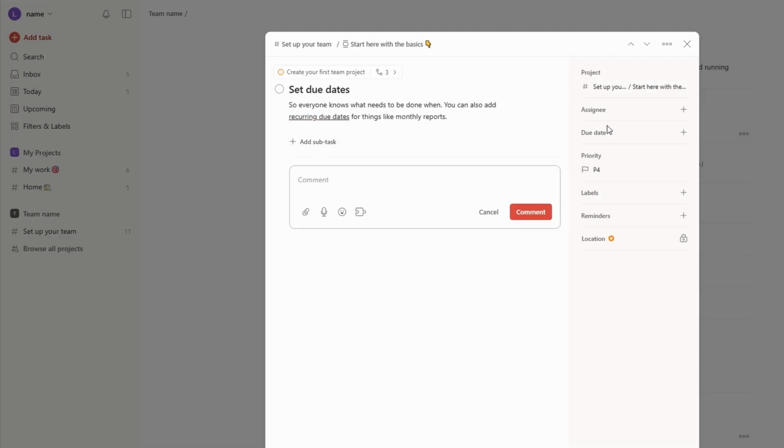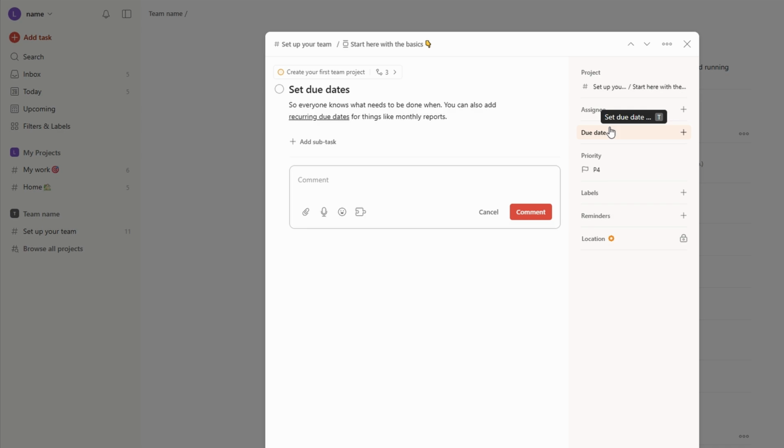If the task is finalize guest list, someone might leave a comment asking, "Can we confirm the final number of guests?" This keeps everything in one place, so no information gets lost in email threads or messy chat logs. Todoist's collaboration features also allow you to set due dates, priorities, and subtasks, all while ensuring everyone stays aligned.